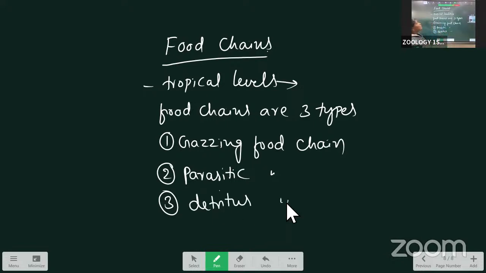Here, trophic levels mean the animals have the same source of food, same energy, same steps. Food chains have a number of trophic levels. The three types are the grazing food chain, the parasitic food chain, and the detritus food chain.